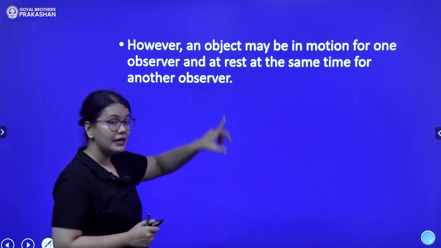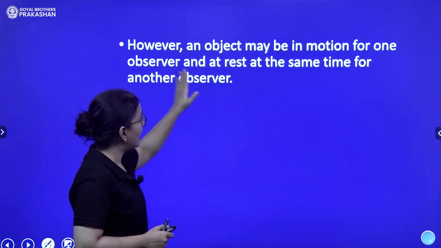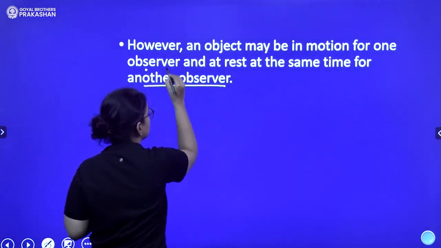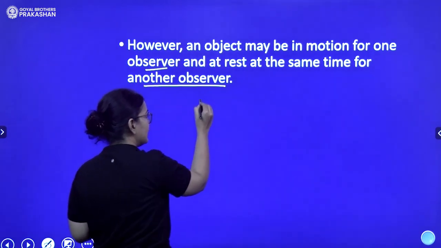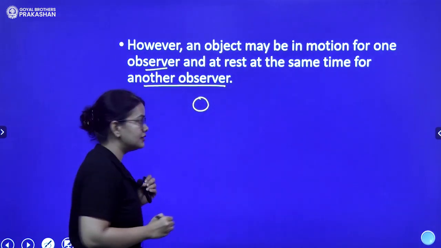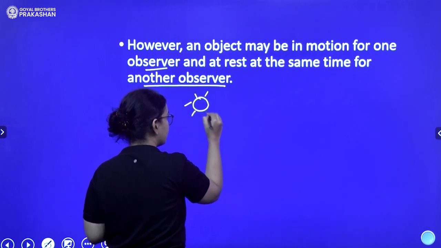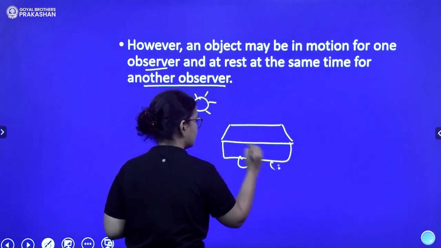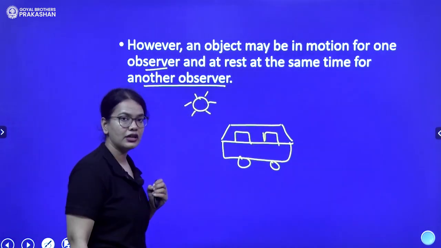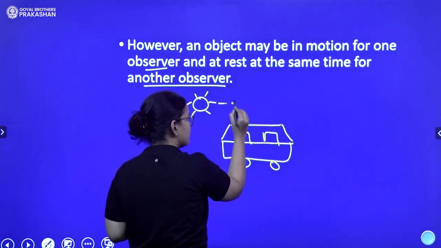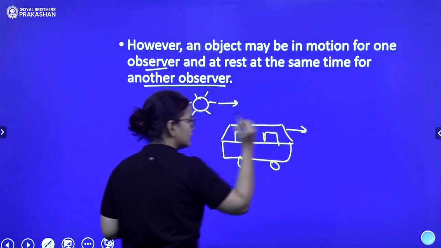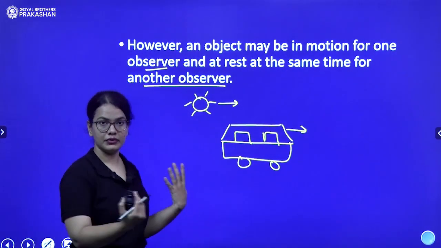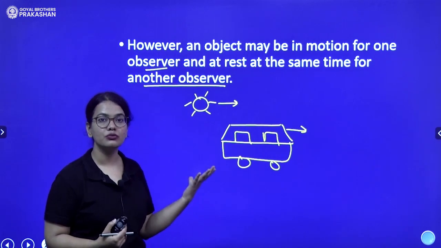An object may be in motion for one observer and at rest at the same time for another observer. Suppose, again let's take the example, the sun is shining outside and you are travelling in your car. Now for you, the sun is moving along with you, right? So you will see, okay, sun is moving. As you are moving along in your car, you will see that the sun is also moving with you.